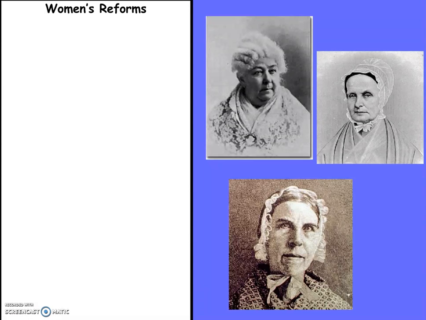Many of the reforms that were happening in the early to mid 1800s began to involve women. One of the earliest reforms to really include women is going to be abolition. The abolitionist movement included many women who were against slavery, particularly in the North. This is where a lot of them are involved in this movement. And many of these women also later become suffragists. They are fighting for women's right to vote. The word suffrage means right to vote.